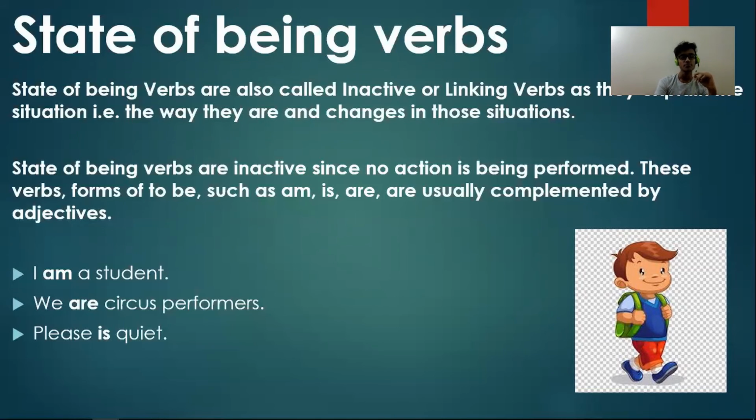For example, I am a student. So to be, what are you? I am a student. Second example, we are circus performers. So who are you? We are circus performers. So these are state of being verbs. Another example would be, what would you like to be when you grow up? I'd like to be a doctor. To be, state of being verbs, comes under that category.